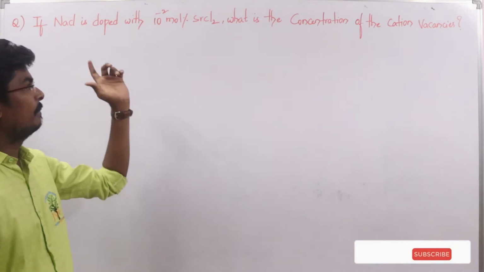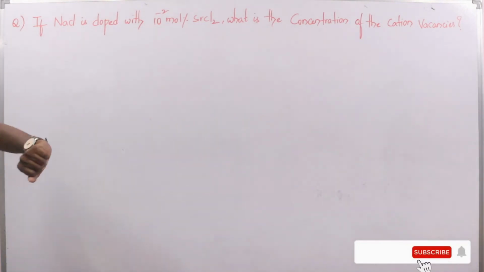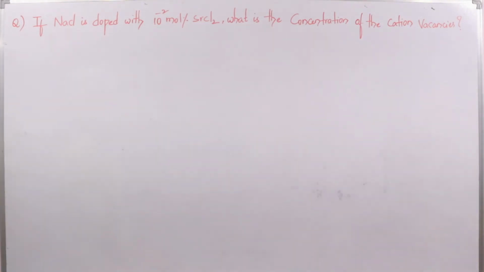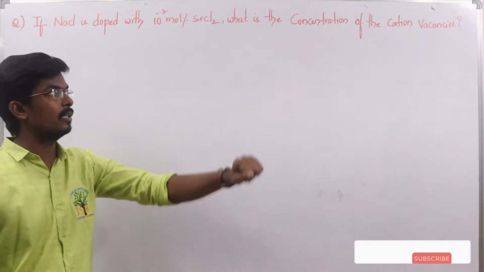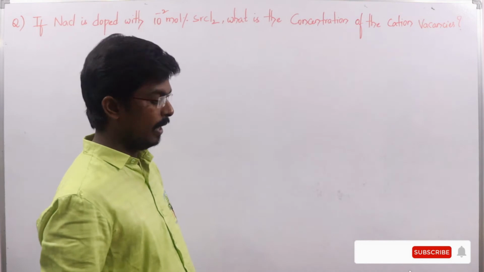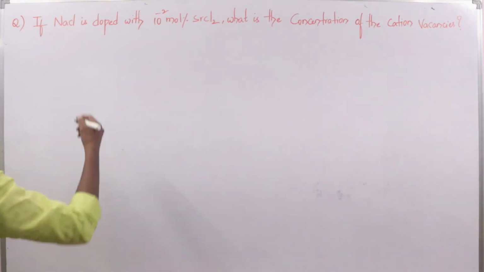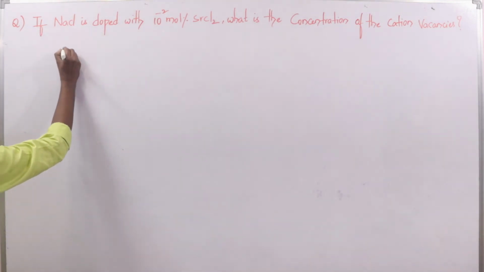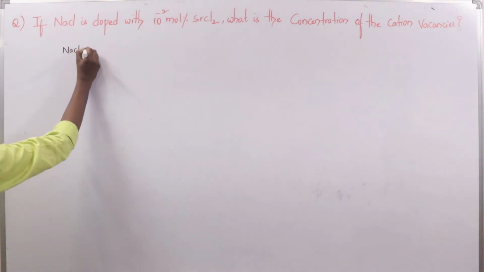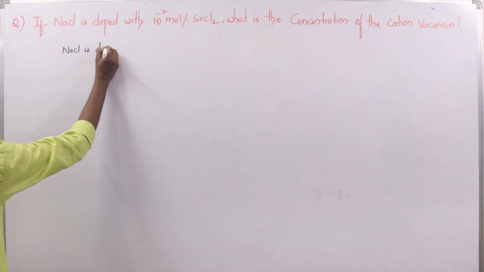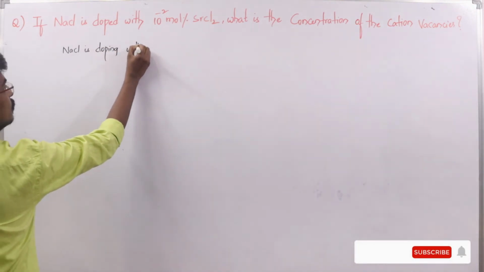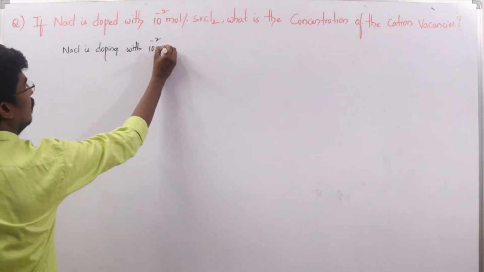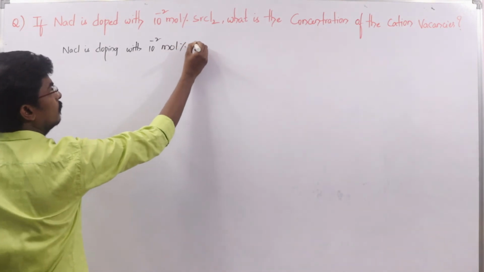Here is one question, which is a previous NEET question. If NaCl is doped with 10 power minus 2 mole percent SrCl2, what is the concentration of the cation vacancy? Here NaCl is doped with 10 power minus 2 mole percent of SrCl2.